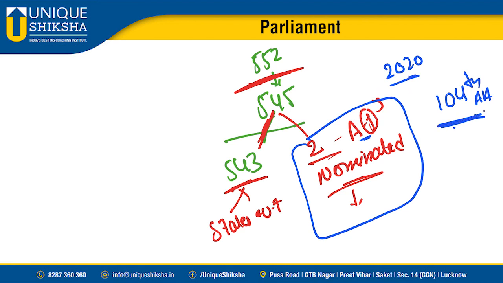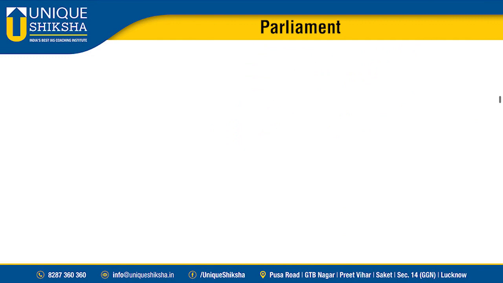However, the 104th Amendment Act discontinued the nomination of these 2 members, and our existing Lok Sabha also doesn't have any nomination of Anglo-Indians. This is the composition of the Lok Sabha: total 552, out of which 7 seats were left vacant. Then 545 seats are left, of which 543 seats are shared between states and union territories, and 2 were left for the nomination of Anglo-Indians by the President.